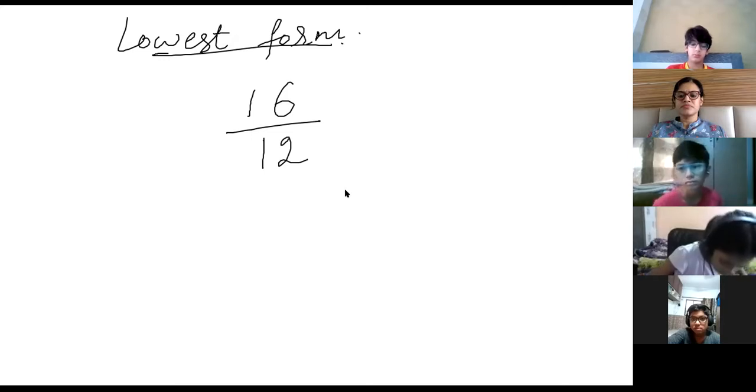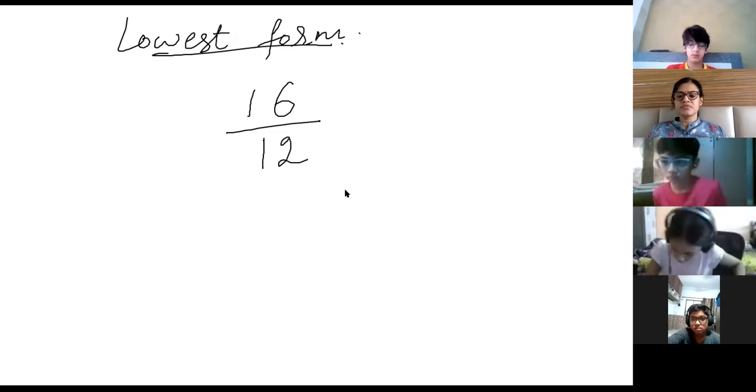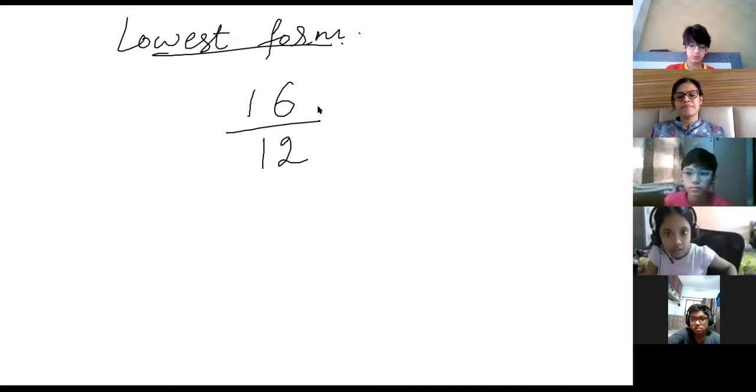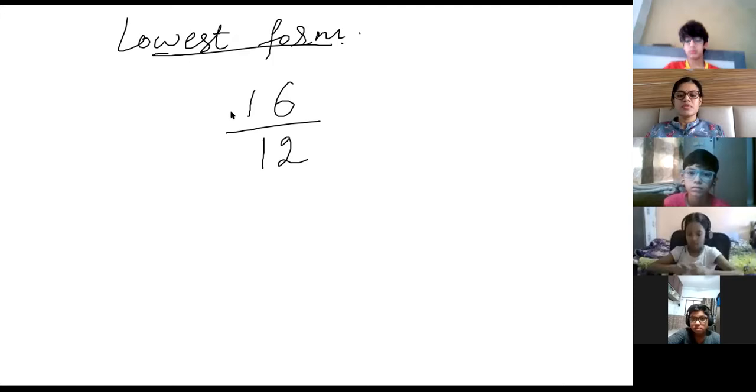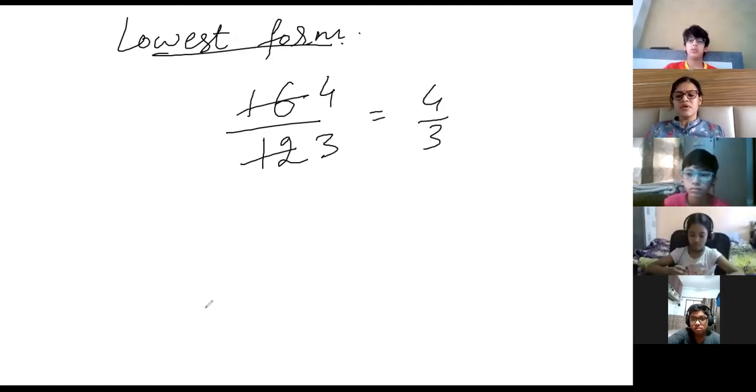You see first which table, table 12 and 16 is visible. So in 4 also it is visible. So 4 fours are 16 and 4 threes are 12. 4 upon 3. It will not be more lowest form. So only this will be.